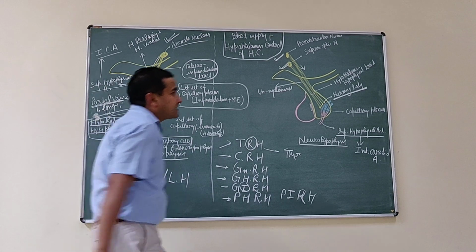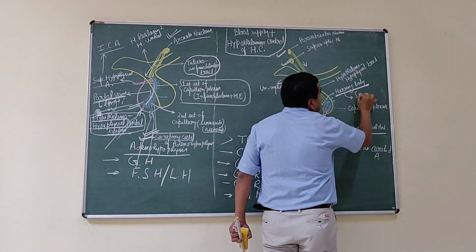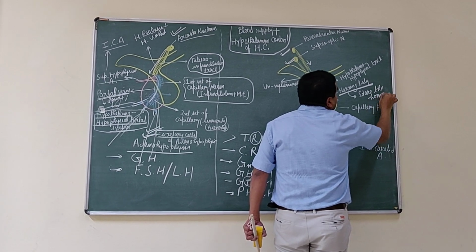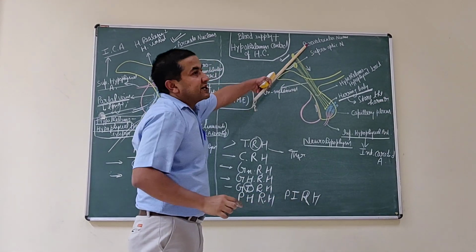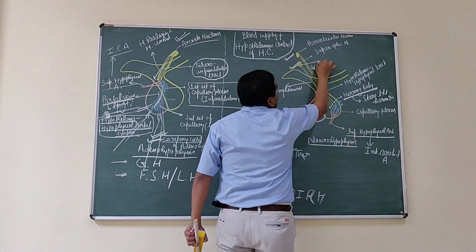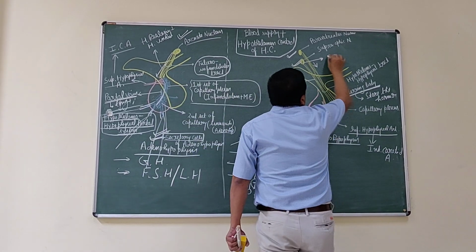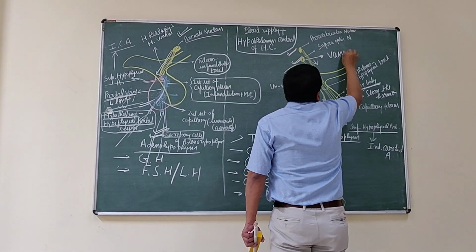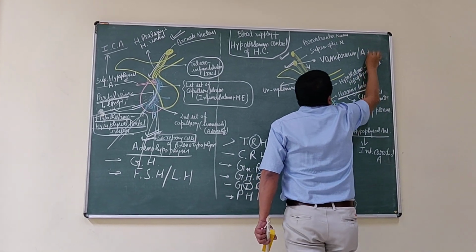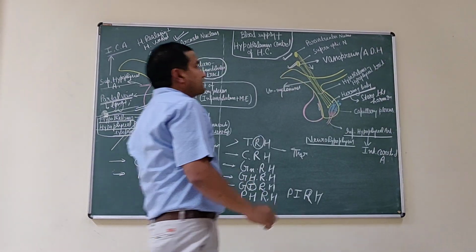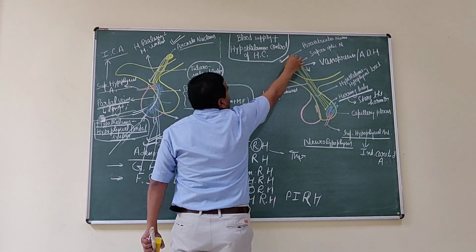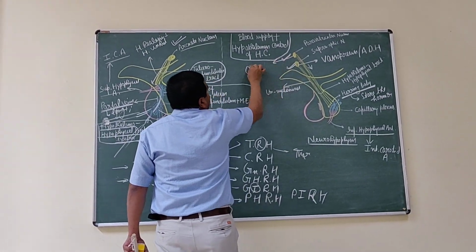This Herring body functions to store the hormones formed and secreted by these two nuclei. For example, the supraoptic nucleus synthesizes vasopressin, or antidiuretic hormone, while the paraventricular nucleus synthesizes oxytocin.